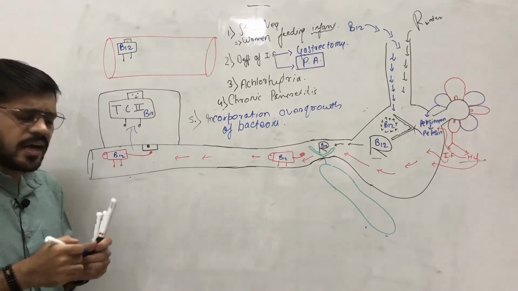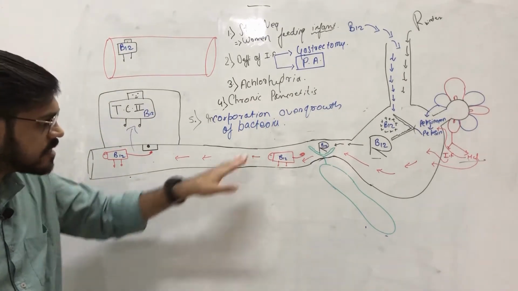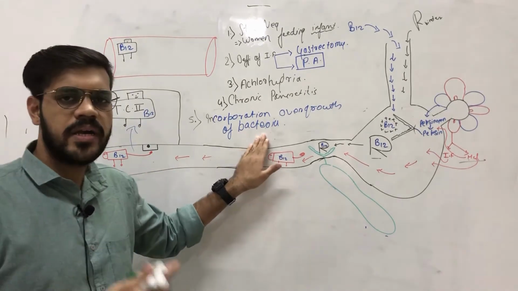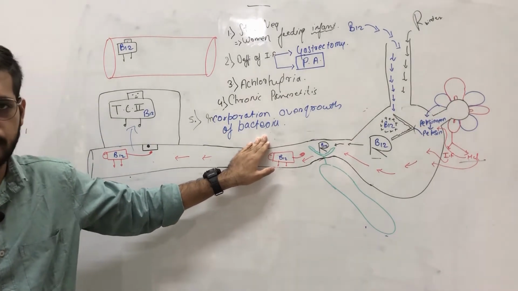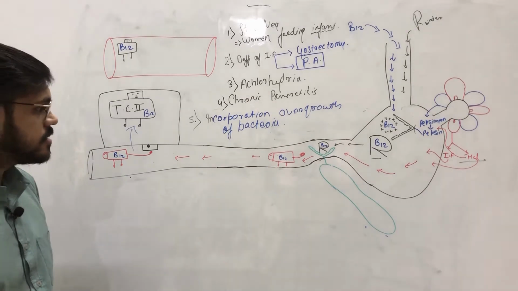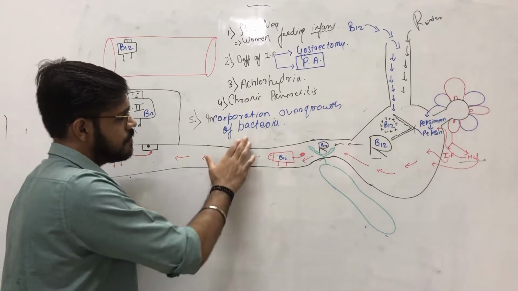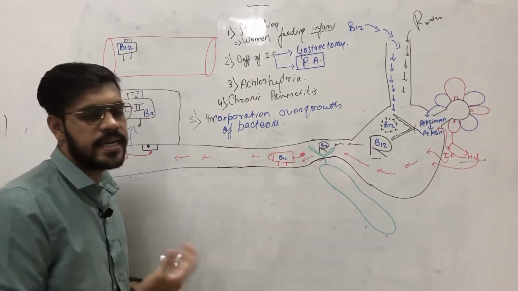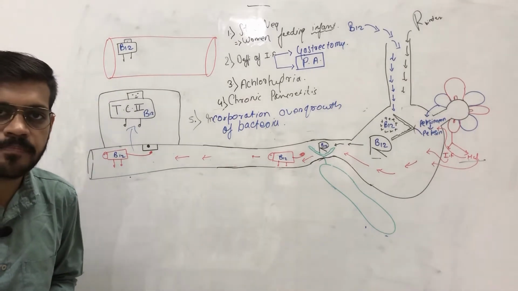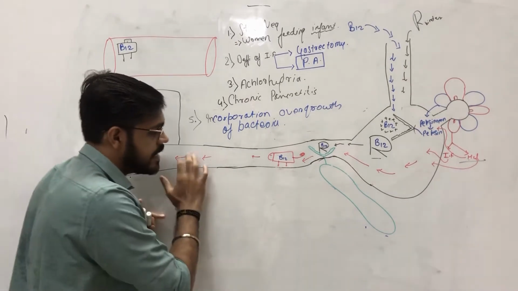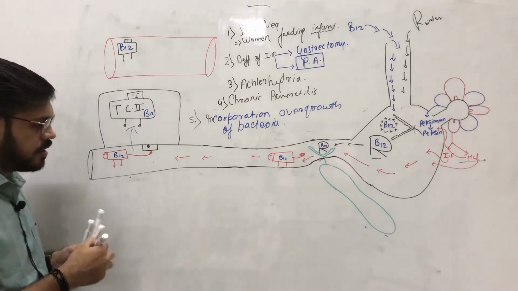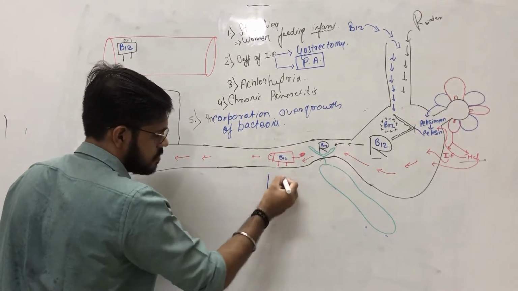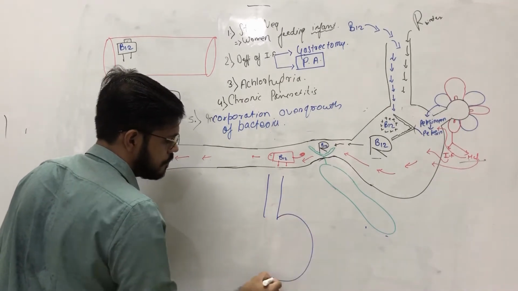Now, in our GIT, bacteria are present, but they have a very controlled growth, or they are in very small amounts. But sometimes, due to some reason, there is a bacterial overgrowth in the GIT, and if the bacteria in the GIT overgrow, they will develop such types of blind loops.